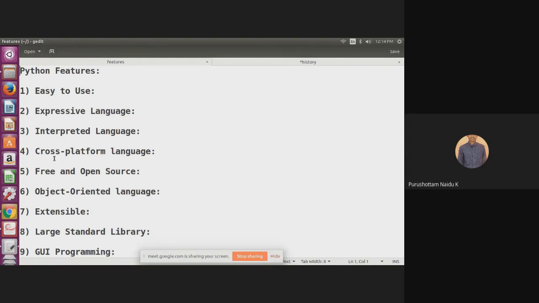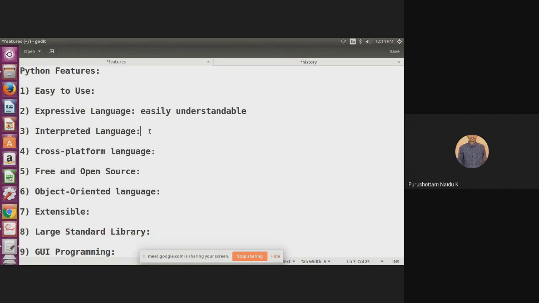The second feature is expressive language. Expressive means the code that we write in Python is in a very understandable format. That means we can easily understand the code we have written in Python programming. It is in an easily understandable format.